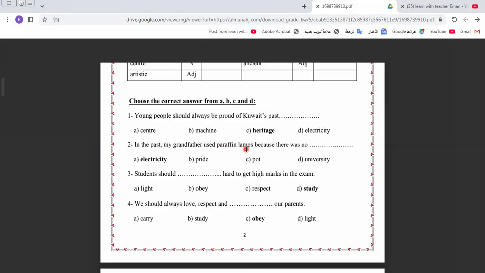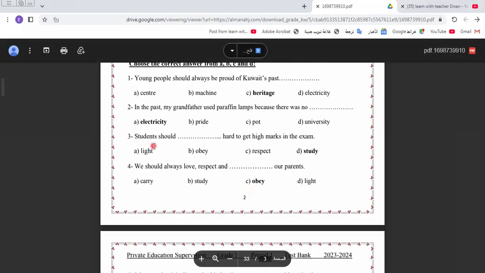If you talk with your grandparents, grandparents with us are modern, but ancient grandparents could use these gas lamps. In Egypt, we know the gas lamps. Here we say, in the past, my grandfather used paraffin lamps because there was no electricity. Let's go to another one.